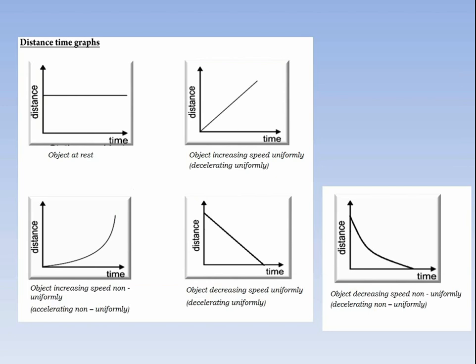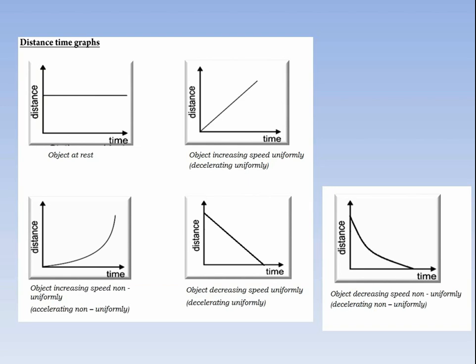Now we discuss the distance time graph. There are 5 types of distance time graph. When an object is not moving, you have to draw two lines. One line represents distance and the second line represents time. Time is represented on the x-axis and distance is represented on the y-axis. When you are asked to draw a distance time graph for an object which is at rest, which is not moving, what do you have to do?